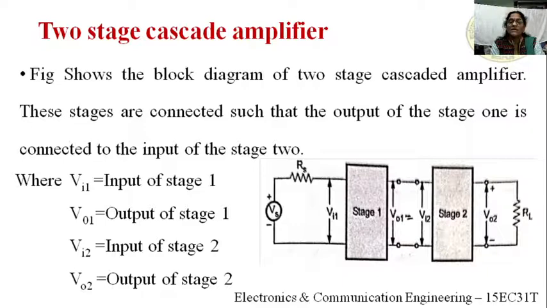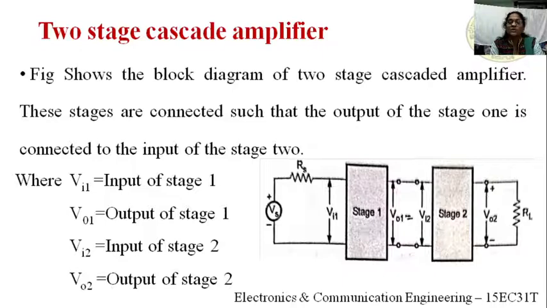So VI1 is the input voltage of stage 1, VO1 is the output voltage of stage 1, VI2 is the input of stage 2, and VO2 is the output of stage 2.